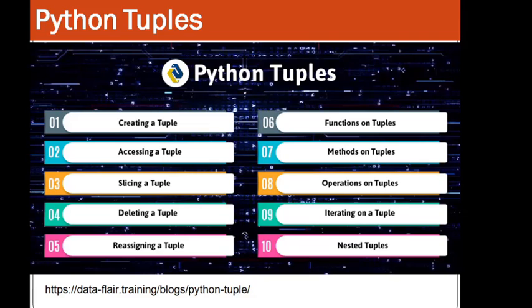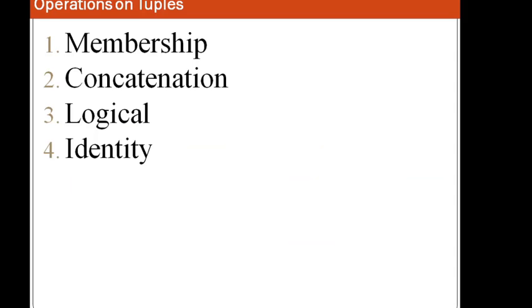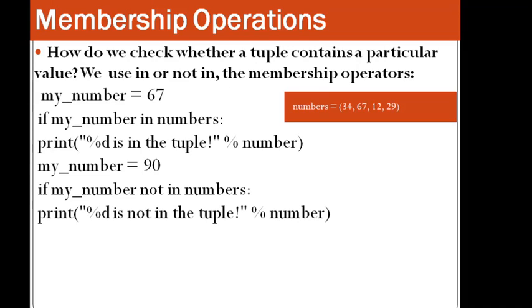So then we are moving on to the operations on the tuples. We have four types of operations: membership, concatenation, logical, and identity. For the membership operator, we want to check whether this element is part of that tuple or not.